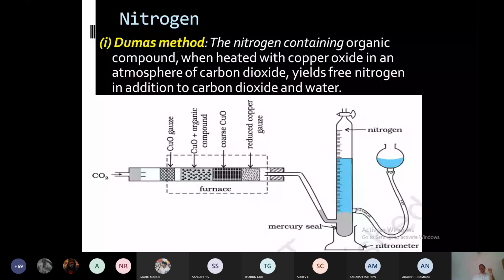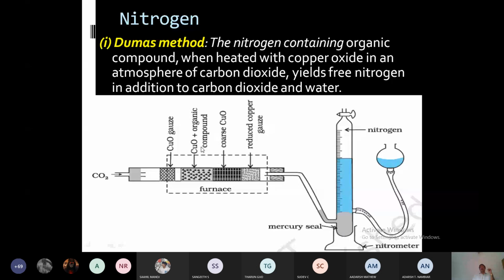Now, I will explain the experiment, then it will be clear to you. Here you can see a furnace, and this furnace contains cupric oxide and organic compound. In order to create an inert atmosphere, you can see CO2 is passed into this furnace.